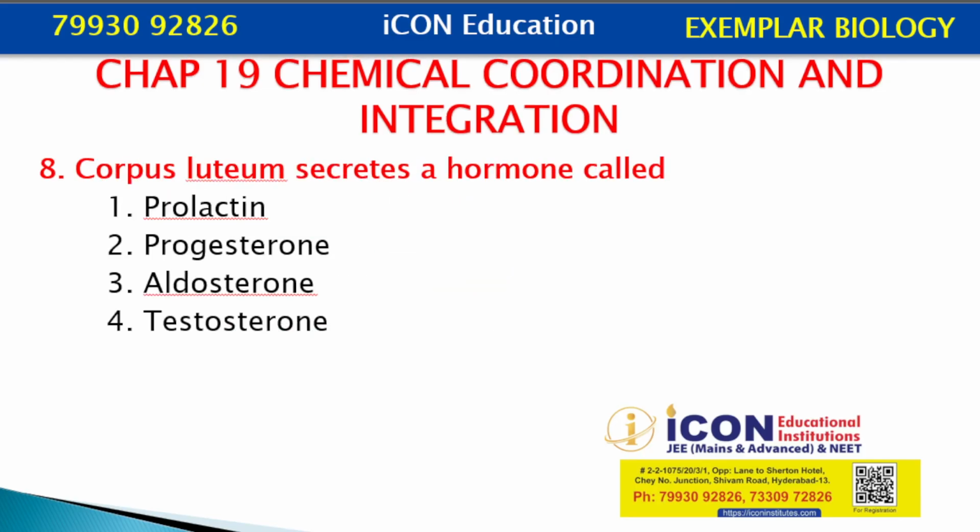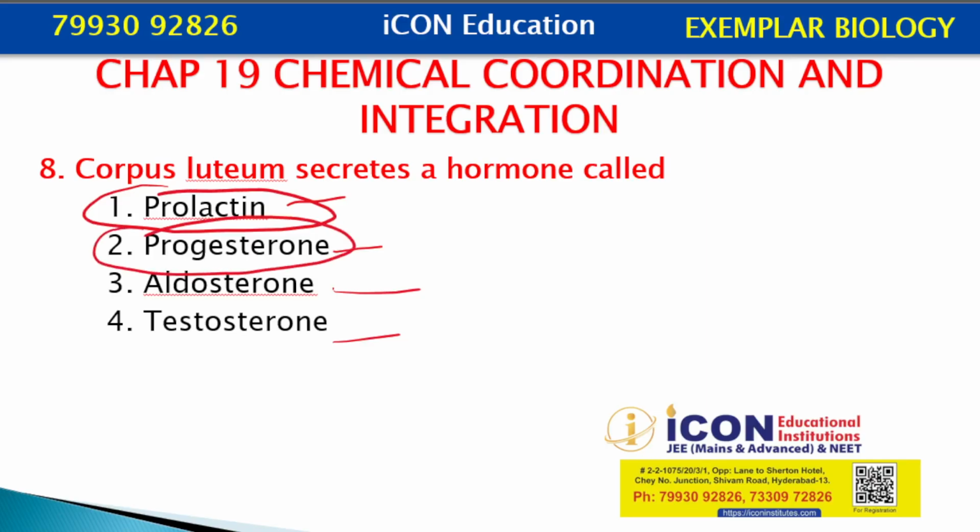Corpus luteum secretes a hormone called prolactin, progesterone, aldosterone or testosterone. Among them, corpus luteum is going to secrete progesterone.